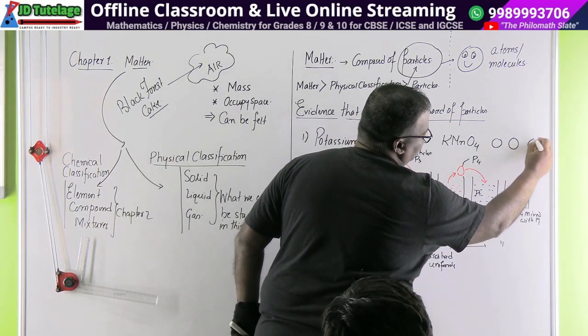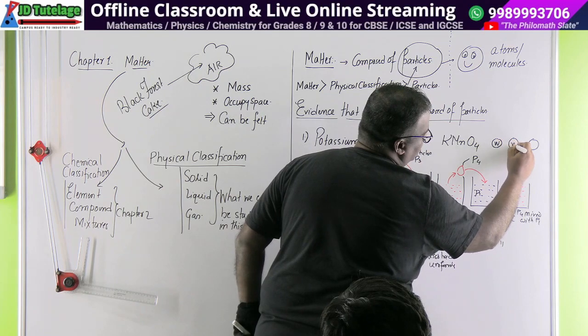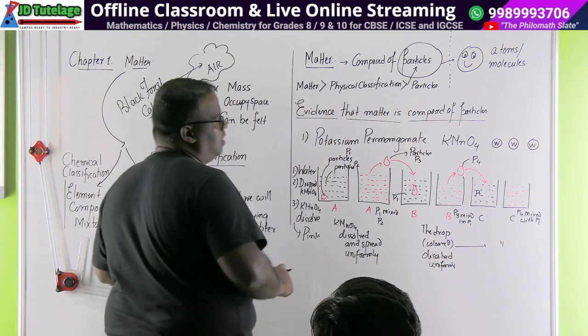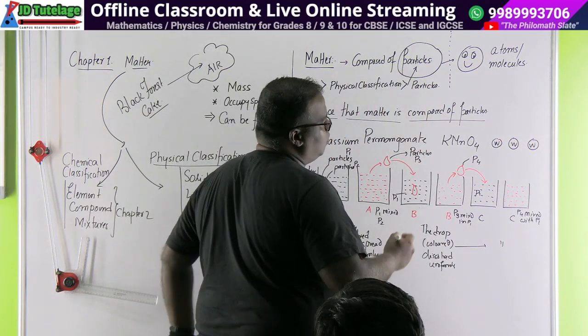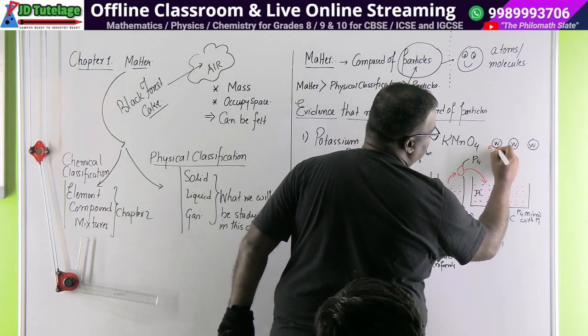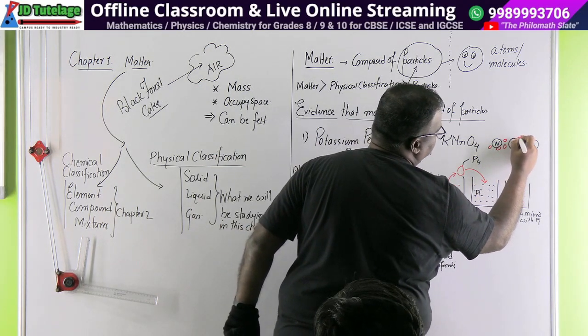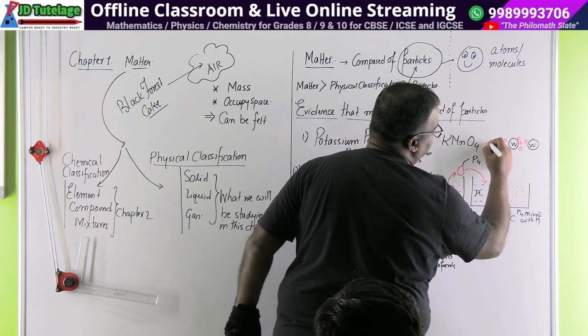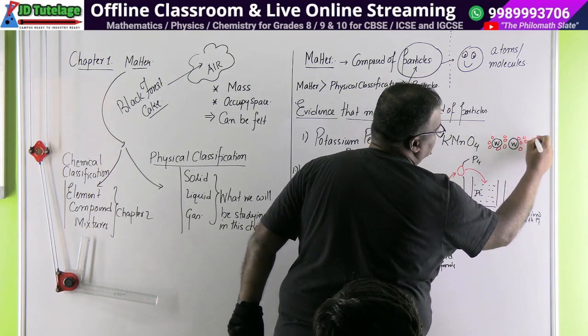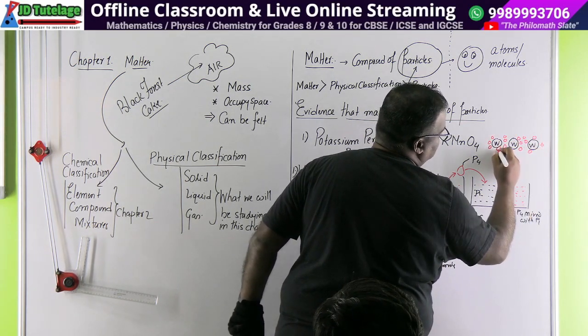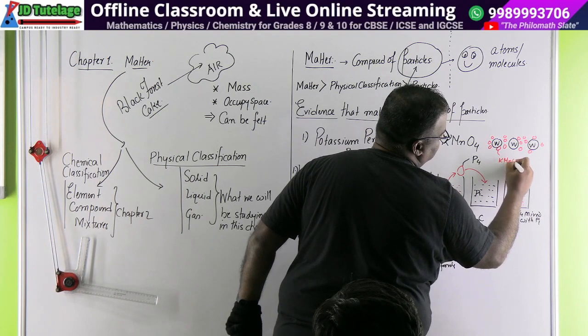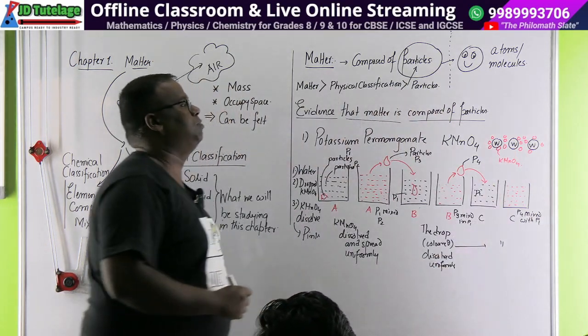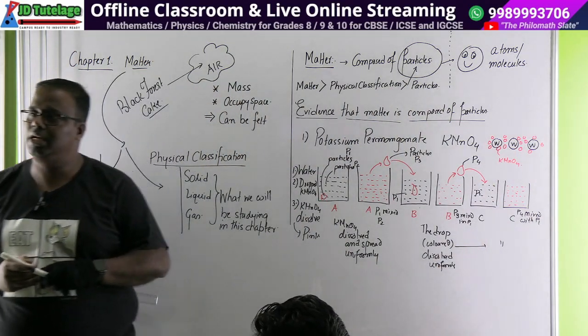These are our water particles, W, W, W, and our potassium permanganate ones would be very cutie ones. They are all coming and occupying spaces in between them. देखो तो ऐसे ऐसे करके, these are the KMnO4 particles, and they are occupying their spaces. As a result, they are getting mixed.